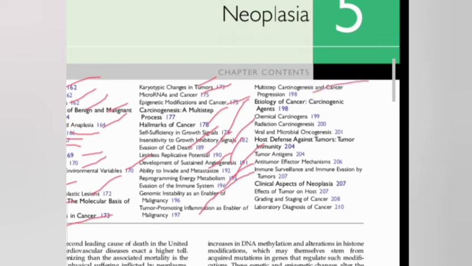multi-step carcinogenesis, how it occurs, what is the etiology, means what is the causing factor, the carcinogenic agent. In this we discuss four varieties, that is chemical carcinogens, radiation, then viral and microbial oncogenes. Then host defense against tumor, that is how the host immunity works against tumor, that is tumor antigen, anti-tumor effector mechanism, then tumor surveillance and immunosuppression.